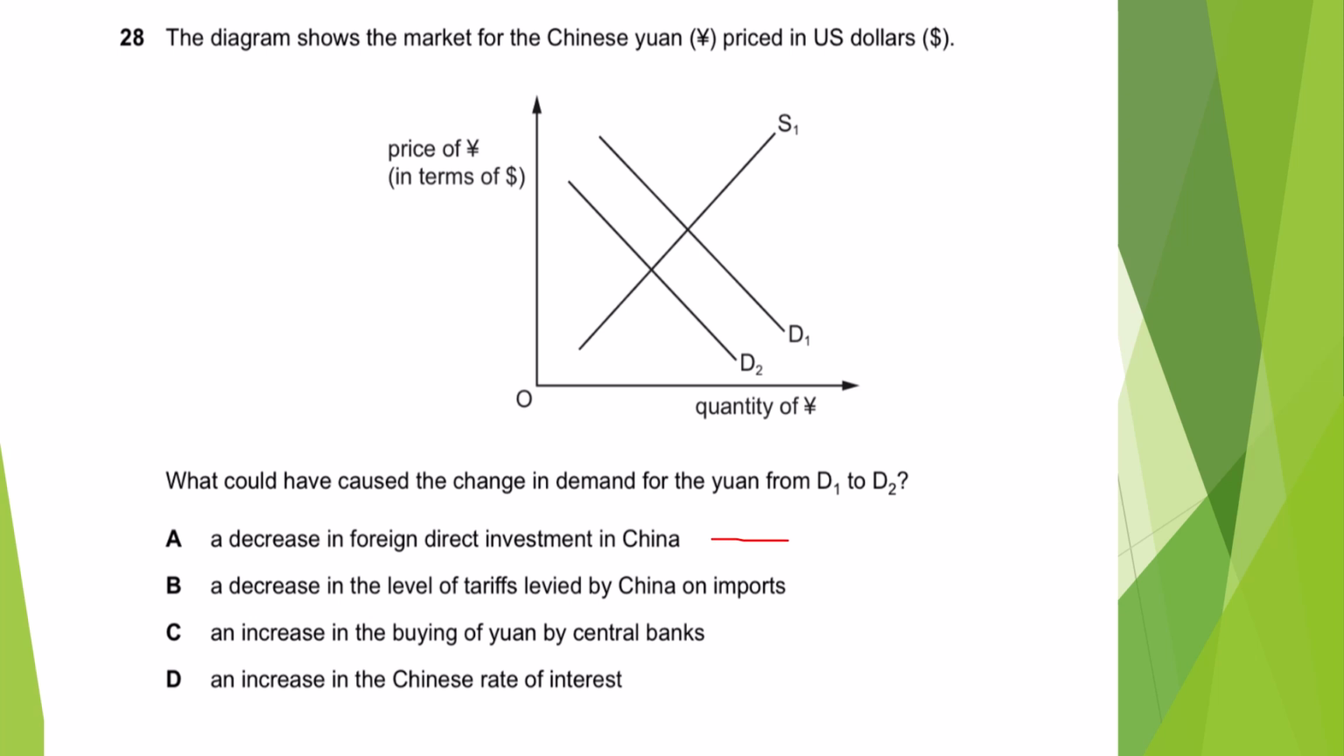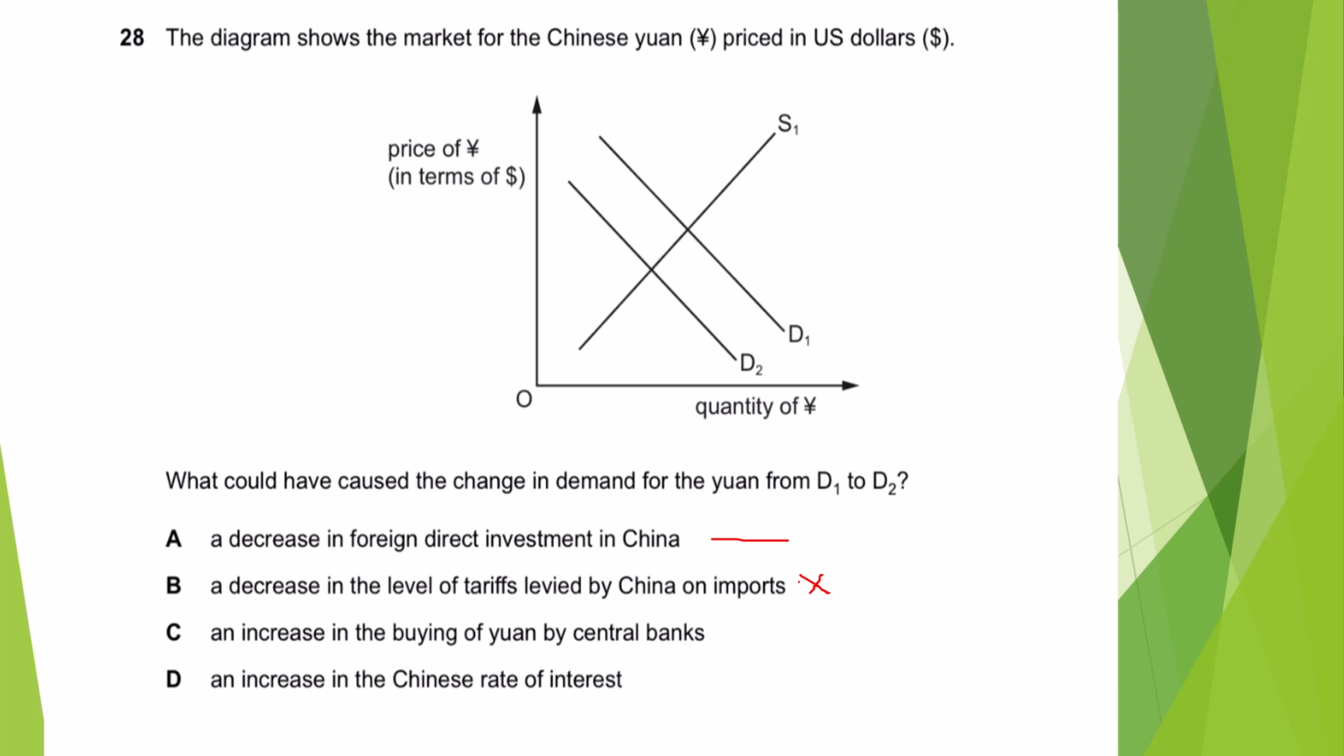The decrease in the level of tariff levied by China on imports. It doesn't link, because imports are in terms of the other goods, the dollar. We are here to think about the demand for yuan, not about the dollars. So this is irrelevant right now. No answer. An increase in buying of yuan by central bank.